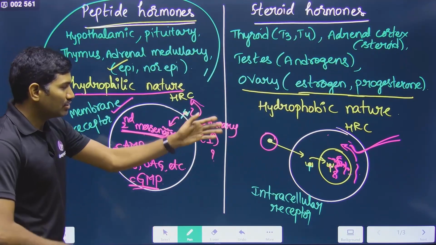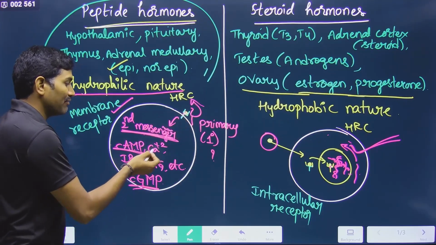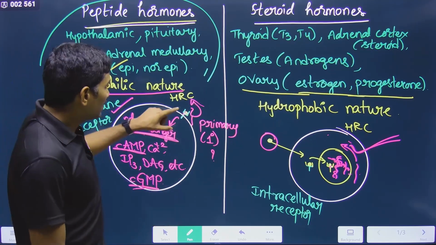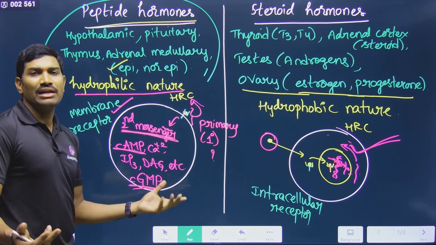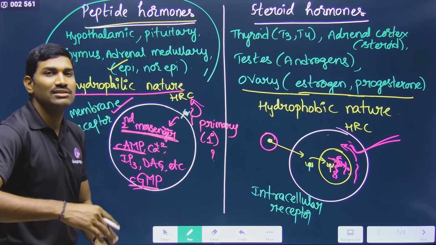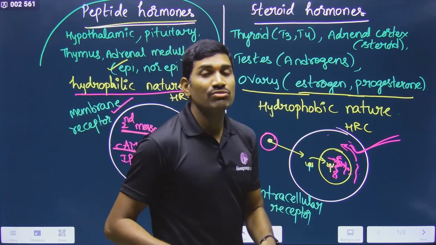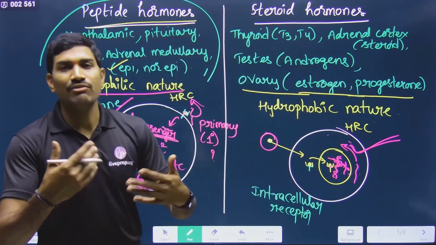Clear? Anyhow, I will show you the diagram. So based on this, different types of second messengers are used. Sorry, it all depends on the type of hormone that is binding. Based on this, different types of second messengers. Now this second messenger will be involved in some sequence of reactions. So finally, it will control some activities here. So in this way, hormones will reach the target cells, and there they will show the activity.